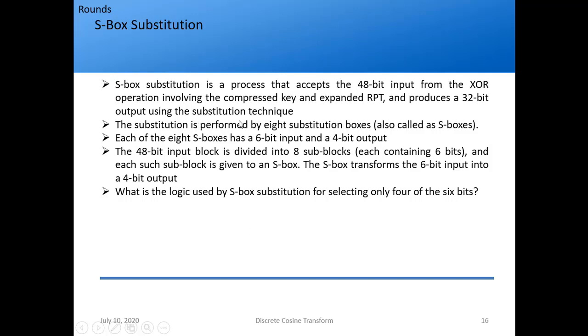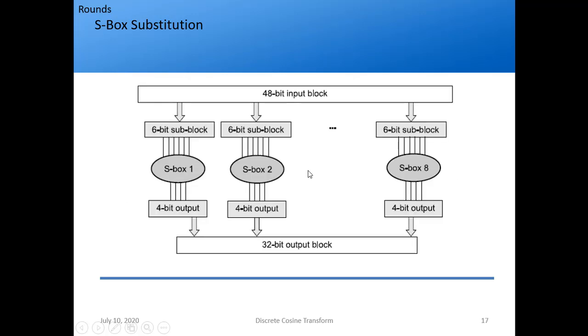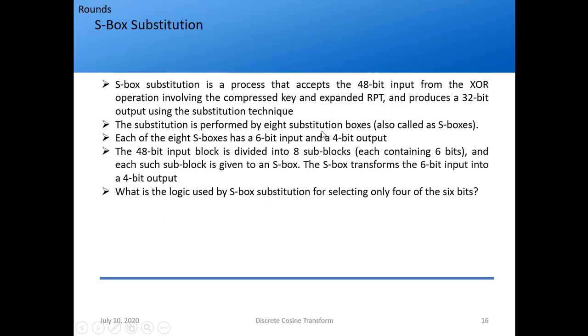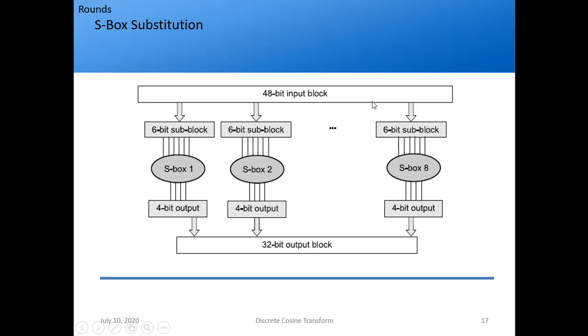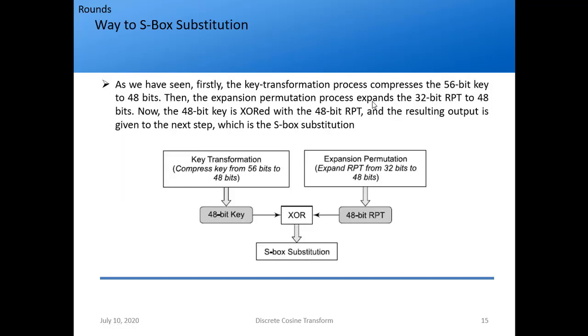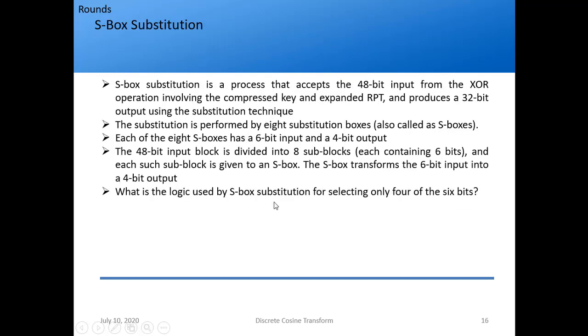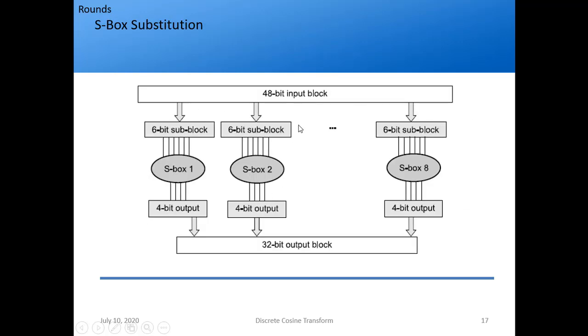The substitution is performed depending on 8 substitution boxes, which are standard, given by the DES algorithm. Each of the 8 S-boxes has a 6-bit input and a 4-bit output. I'll not read this because many of you won't get it, so I'll directly jump to this diagram. What is happening? I have a 48-bit input block. How will I get the 48-bit input block? From here, because these two are 48 bits. After XORing, I will get a 48-bit output, and that acts as input to the S-boxes.